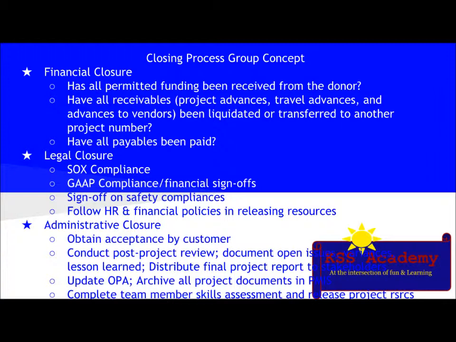And the last thing is administrative closure, under which we have to obtain acceptance by customer, conduct post-project review, document open issues and variances, lessons learned, distribute final project report to stakeholders, update OPAs, which is organizational process assets, archive all project documents in the project management information system, complete team member skill assessment, and release project resources.